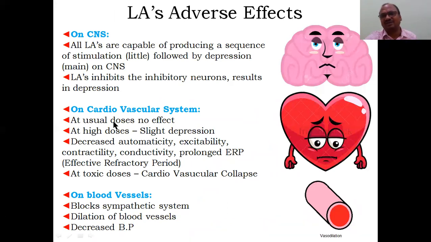Here you can see some of the adverse effects, the unwanted effects. These are the free gifts, compulsory from allopathy. Most allopathic agents have side effects, that is an open fact, everybody knows. Here also, it depresses the CNS. You have given the injection, but what happened? Local anesthetic will enter into the blood and it goes to the brain also, isn't it? So a small amount will go. All local anesthetics are capable of producing a sequence of first stimulation of the brain immediately, for just 1 or 2 minutes, followed by depression. The main effect is the depression only.